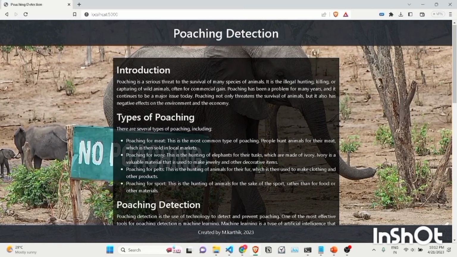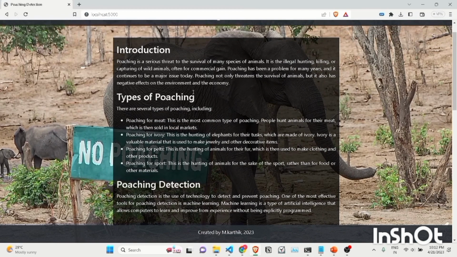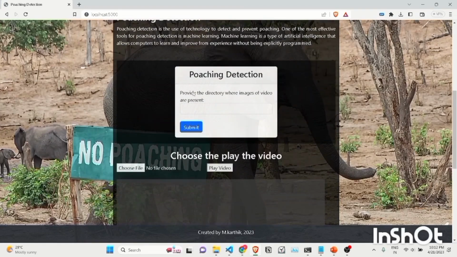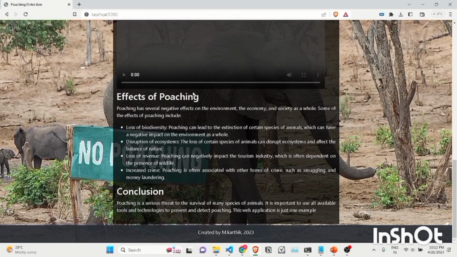I'm going to talk about the front end which I've done. This is a web application which is created using Flask, and it's running on localhost, port 5000. Here it talks about the basics of poaching, the introduction, then what the types of poaching are, and then the effects of poaching, and then the final conclusion.